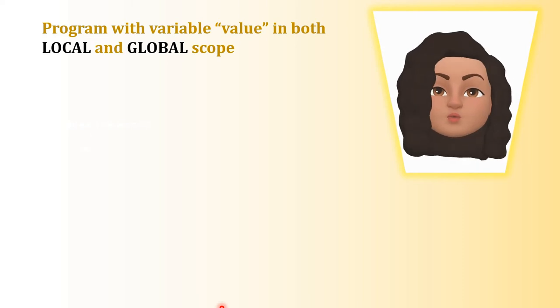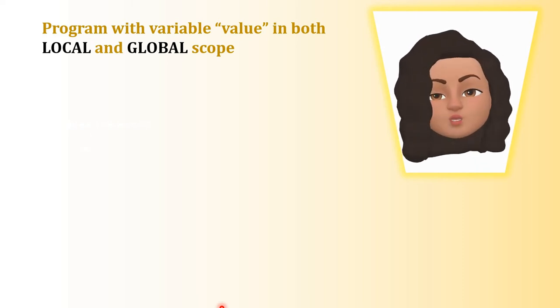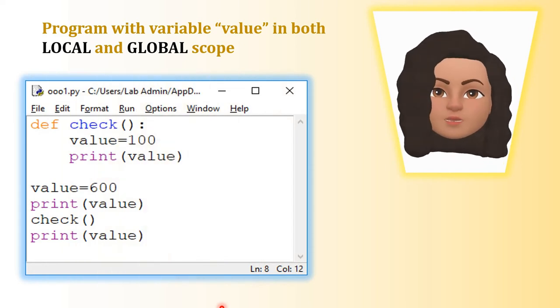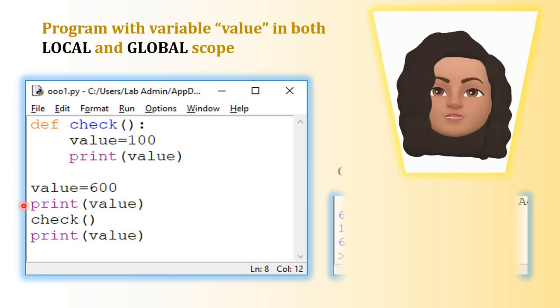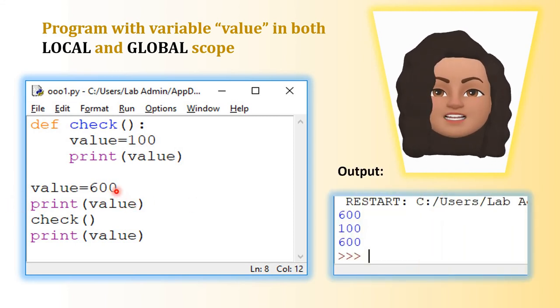Example program with a variable called value in both local and global scope. Here the name of the function is check. Inside the function definition, we have declared a variable called value, which is defined in the local scope, print value. And in the main program also we are using the same variable name value, which is assigned 600. The program execution begins from the main part. The first statement is value equal to 600. The next one, print value, will print 600 here.